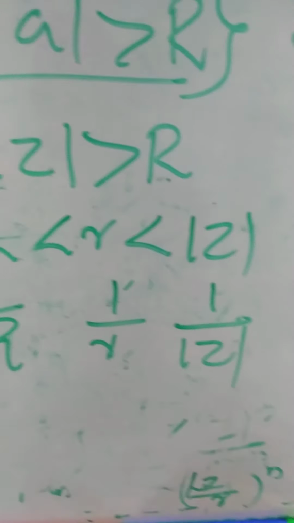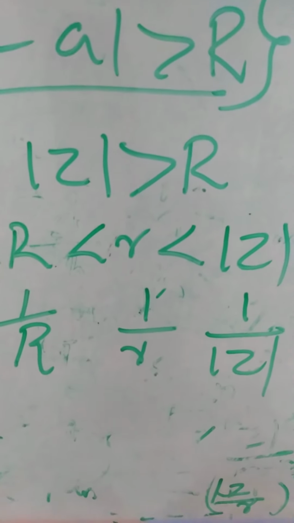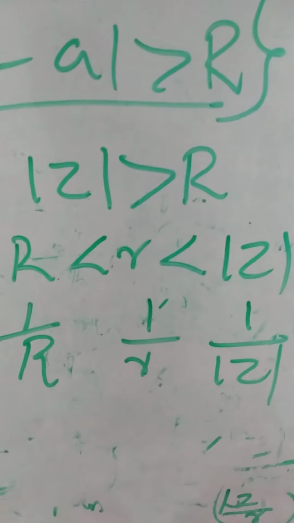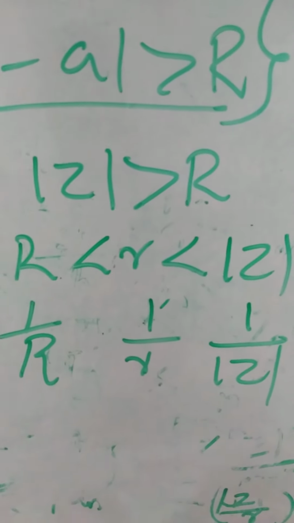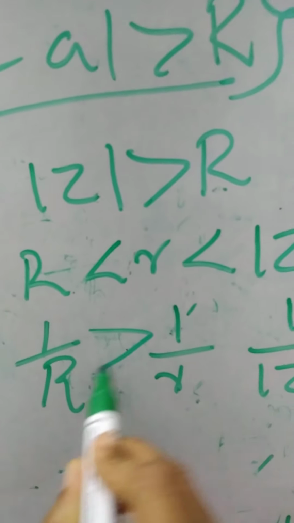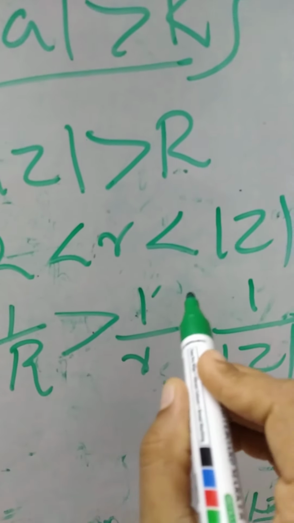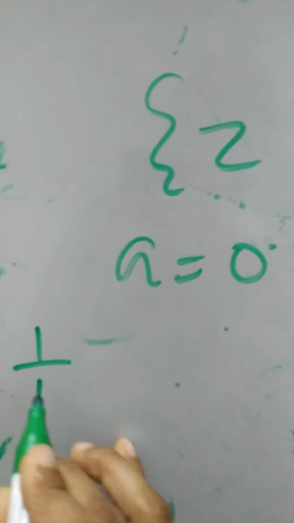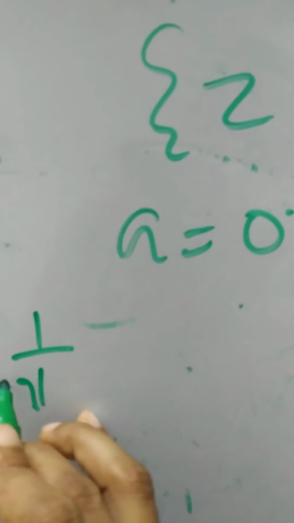What is the relation connecting these three terms? Everybody knows that the inequality reverses. So here 1 by R is greater than 1 by R, and this 1 by R is greater than 1 by mod z.